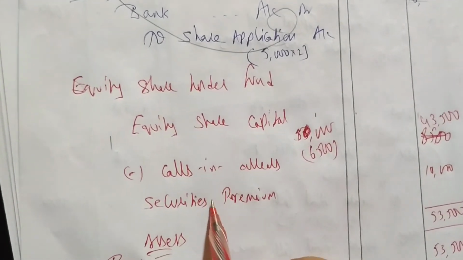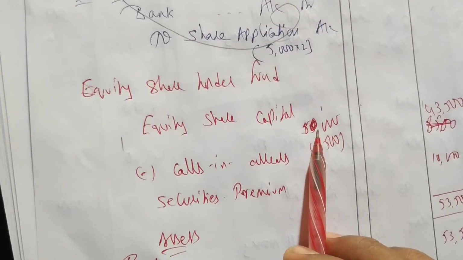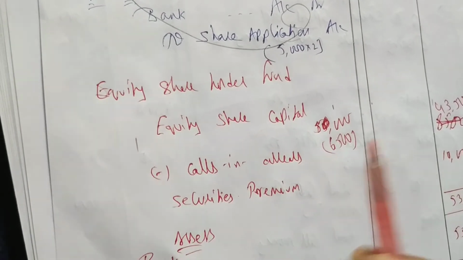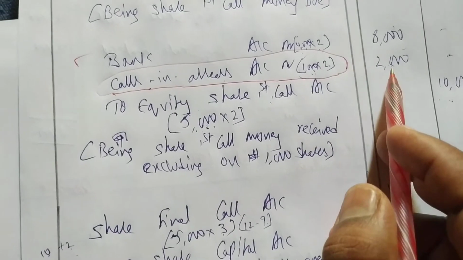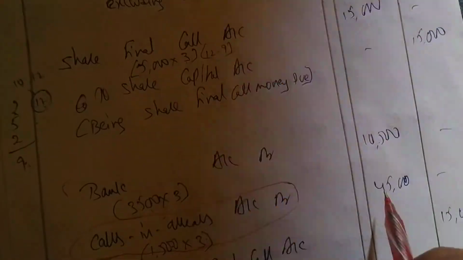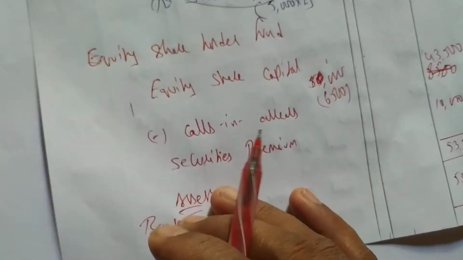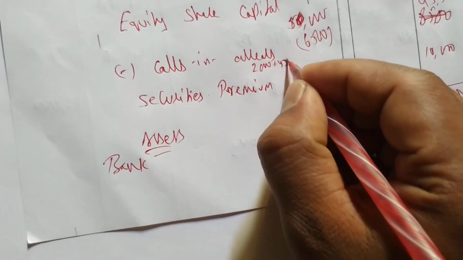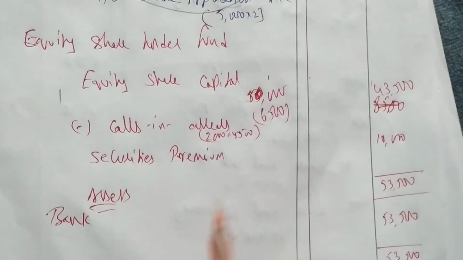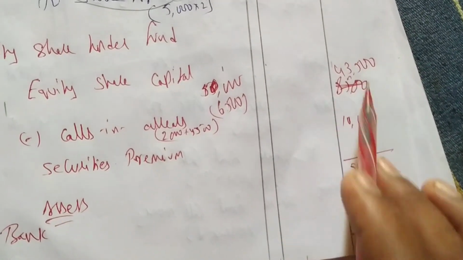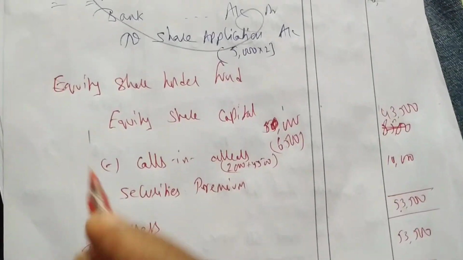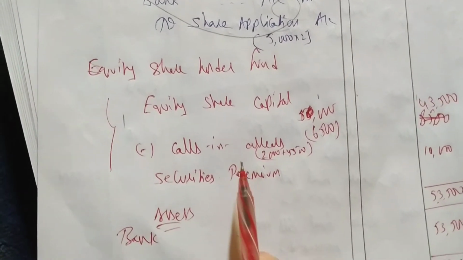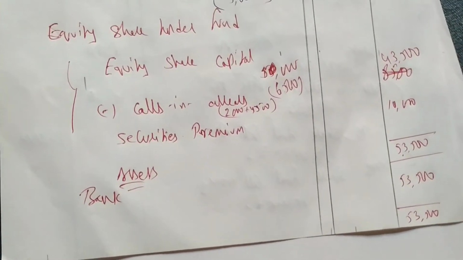Now careful. When in balance sheet I have to explain balance sheet. Equity share capital is 50,000. Calls in arrears you have to deduct. Okay, how we get 6,500? We are having two calls in arrears. One is first call 2,000. Final call is how much? 4,500. Total 6,500 we have to deduct. So 2,000 plus 4,500, 6,500 you have to deduct, and one more is there, securities premium. You have to write in balance sheet securities premium 10,000. So do total, 53,500 you are getting. Be careful with the time of equity share capital here. And bank, it is very easy, you can directly write bank total here.